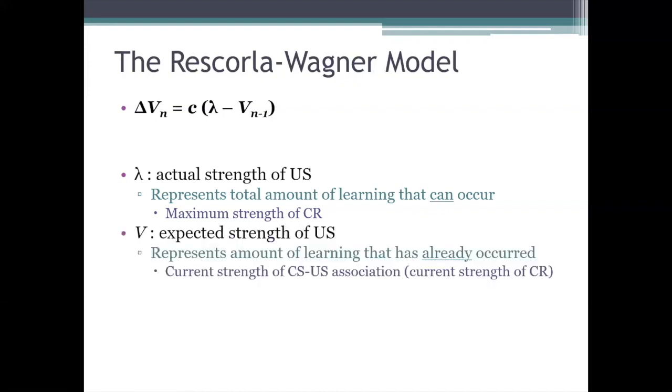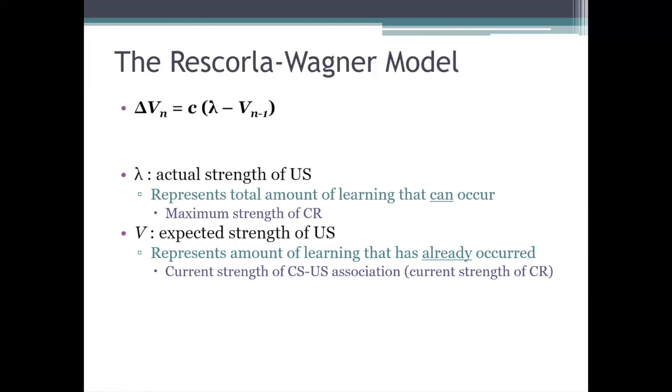Now, one reason I tell you to think about lambda like that, as the actual strength of the US, is because then you can think of this next component, V, as the expected strength of the US. So, V stands for value. Technically, what we're looking at here is associative value or predictive value. So how strongly does the animal associate the CS with the US? What's the associative strength there? Or how good of a predictor of the US does the animal think the CS is?